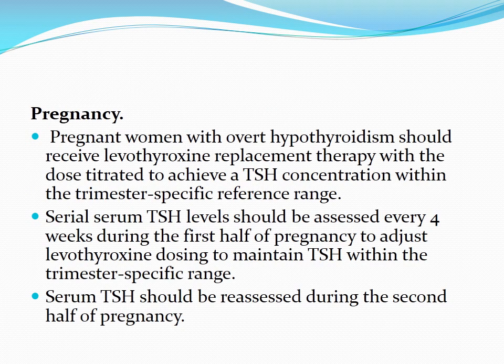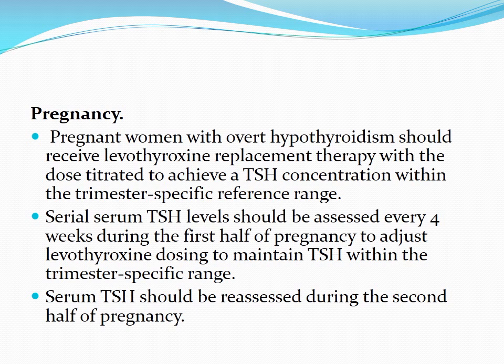In pregnancy, the pregnant woman with overt hypothyroidism should receive levothyroxine replacement therapy with the dose titrated to achieve a TSH concentration within the trimester specific reference range. Serial serum TSH level should be assessed every 4 weeks during the first half of pregnancy to adjust the levothyroxine dosing to maintain TSH within the trimester specific range.